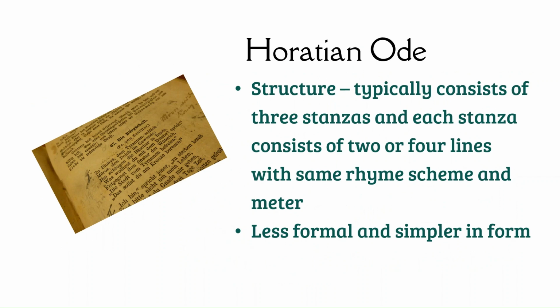The structure of the Horatian ode: typically it consists of three stanzas, and each stanza consists of two or four lines with the same rhyme scheme and meter. Horatian ode is often less formal and simpler in form.